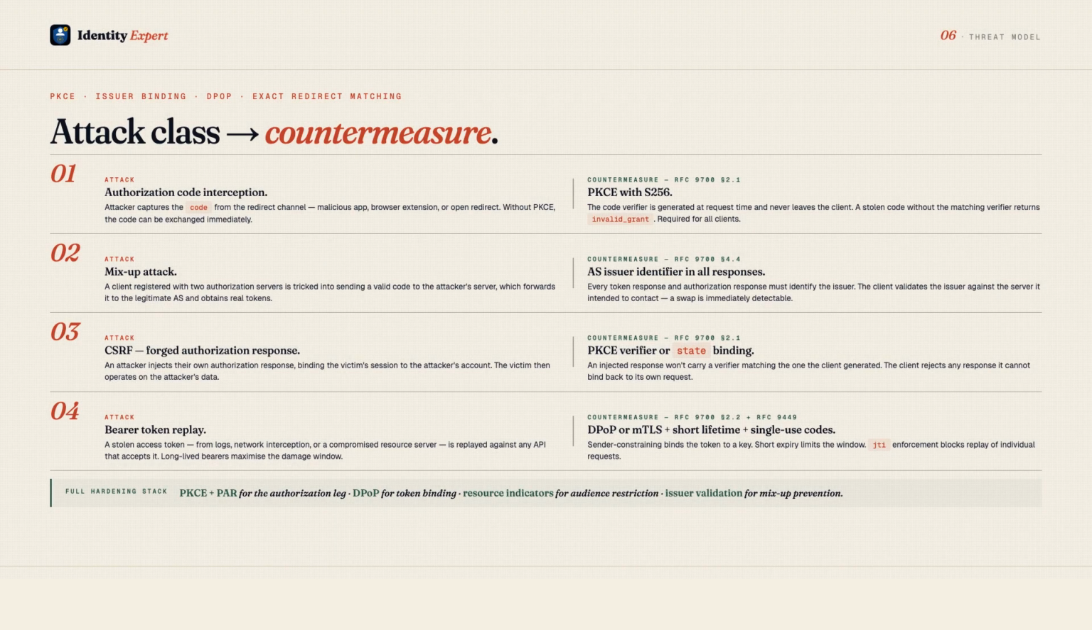Let's map each attack class to its countermeasure. Code interception. PKCE closes it. The code is useless without the verifier. Mix-up. The issuer identifier requirement closes it. Every response identifies the server and the client rejects any mismatch. CSRF. PKCE or state closes it. An injected code won't carry a matching verifier. Token replay. DPoP or MTLS closes it. A stolen token bound to a key the attacker doesn't hold cannot be replayed. Short lifetimes and single-use code enforcement reduce the remaining window to seconds.